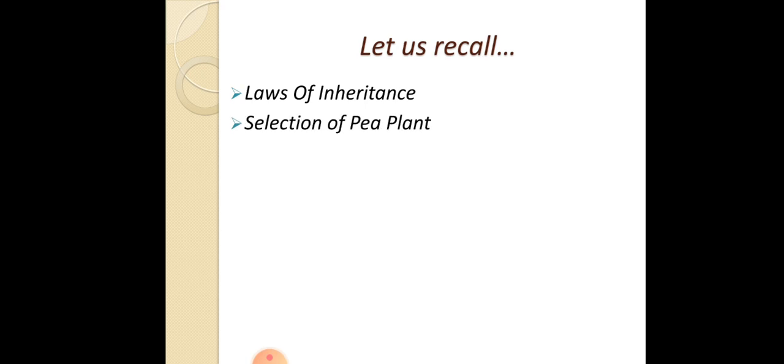Now let us recall what we have studied. We studied the laws of inheritance, and under these laws of inheritance we studied the three laws, which are the law of dominance, the law of segregation, and the law of independent assortment. And then we studied the selection of the pea plant, that is, why Mendel selected pea plants for his study.